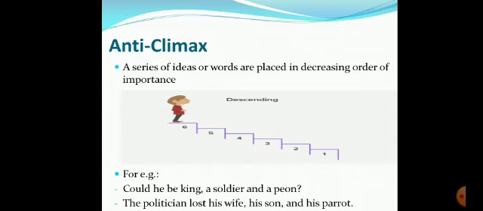The politician lost his wife, his son, and his parrot. Now here, students, what is happening over here? For anybody, their family would be of the utmost importance, right? But here they have included parrot also. Now you might be thinking, why parrot? What is the importance over here? Even if we don't use it, it's all right? But here it has its own significance.